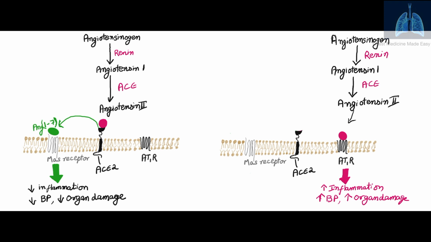As you can see, the alternative RAS pathway we have discussed here, ending in angiotensin 1,7, acting on the MAS receptors, causes reduced inflammation, reduced BP, and reduced organ damage, whereas angiotensin II in the classic RAS pathway, acting on the AT1 receptor, leads to increased inflammation, increased BP, and increased organ damage.